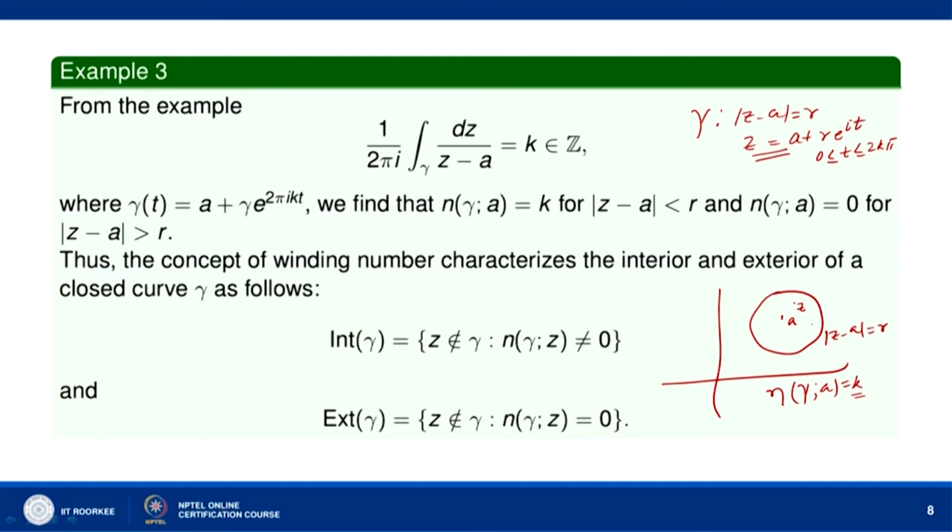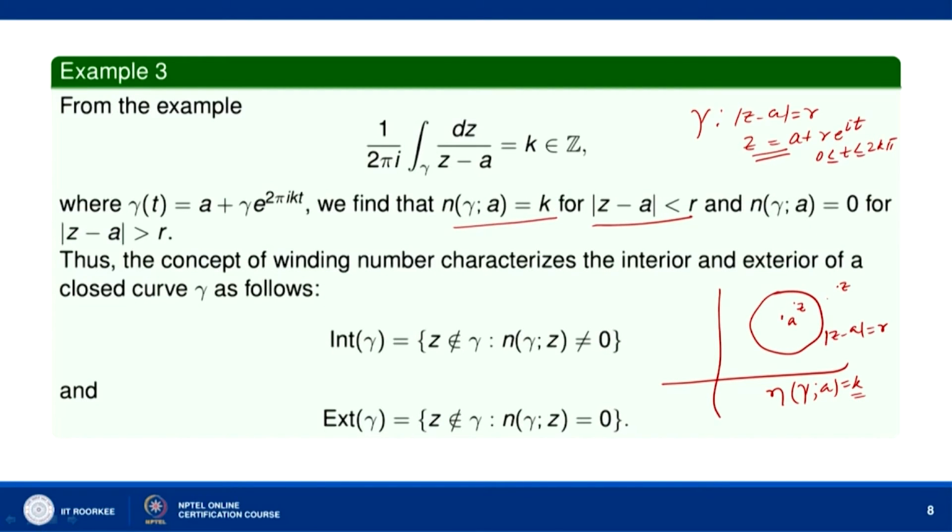So, if z is inside this circle, mod of z minus a equal to r, then n gamma a is equal to k, that is, for any z inside this circle n gamma a is equal to k. So, when mod of z minus a is less than r, n gamma a equal to k.